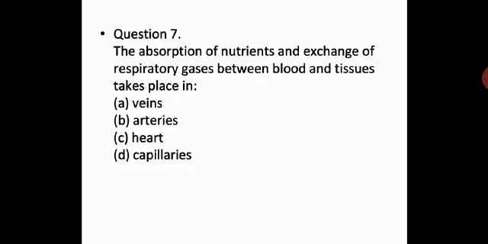Now absorption of nutrients and exchange of respiratory gases between blood and tissue takes place in veins, arteries, heart, or capillaries. You should know the answer for these, children. You just have to go through the video. You don't have to write in the notebook, but make a note in your book for the MCQ revision, and write a date for the session so that you can refer to it whenever you want to do revision through MCQs. Let us see the correct answer for this. Capillaries. Why?